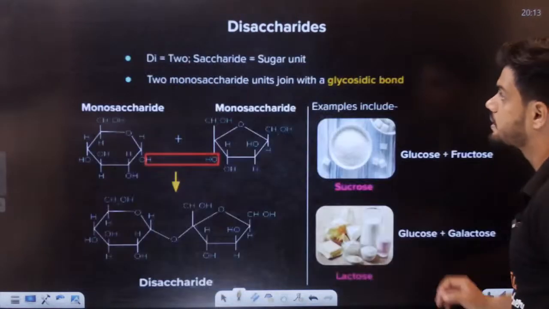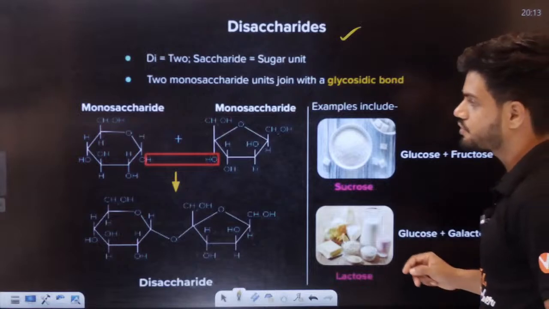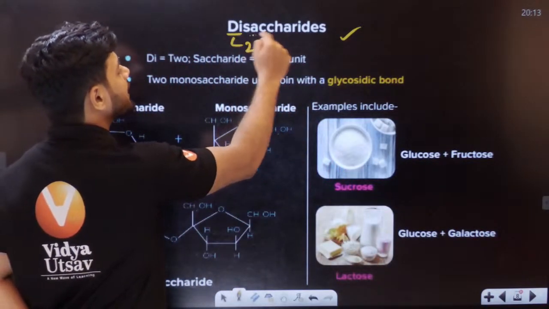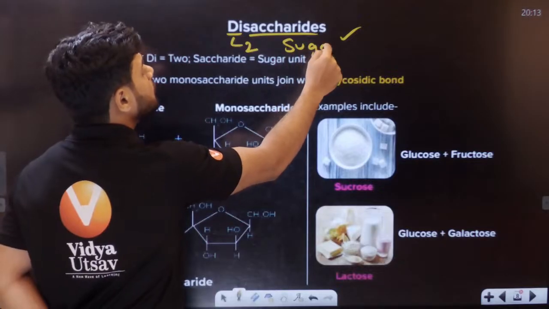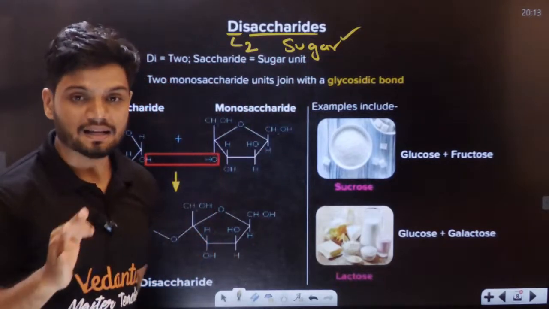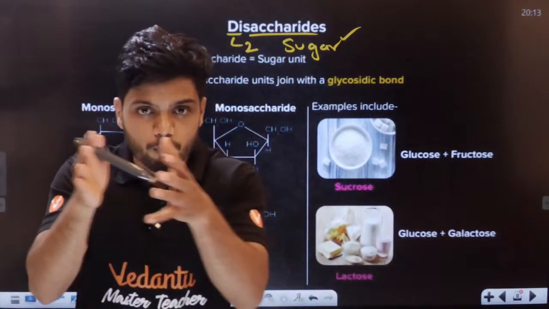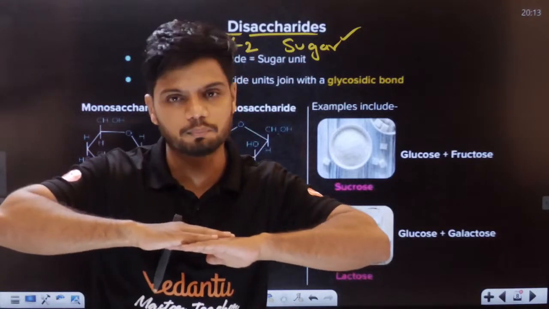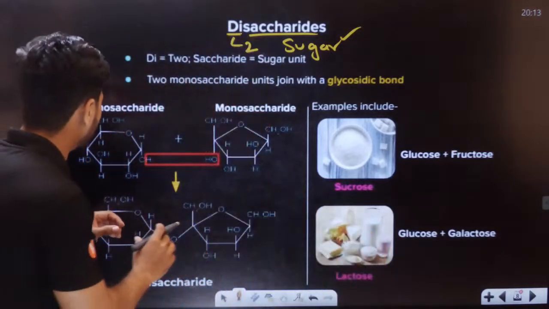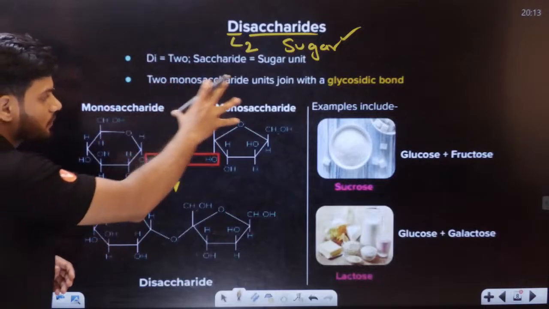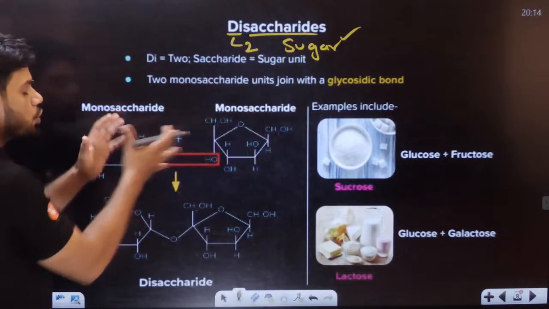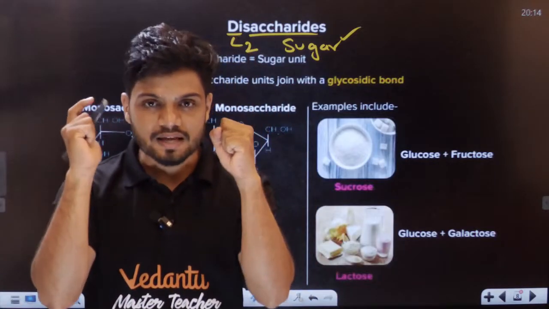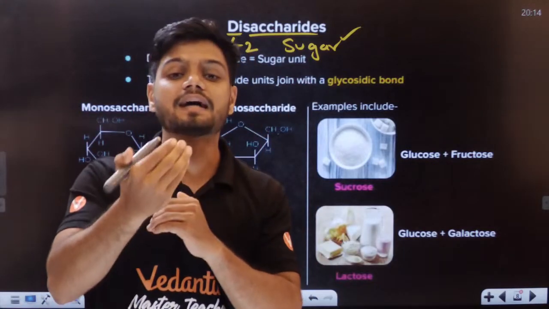Now, students, what is a disaccharide? First of all, understand, di means 2. Saccharide basically means sugar. In the case of disaccharides, we have 2 monomer units joined together with the help of a glycosidic bond. See this, for example: here is one monosaccharide. When these two are joined together, we get a disaccharide. So when 2 monosaccharides are joined together, we get a disaccharide.